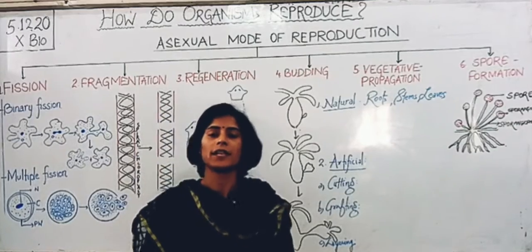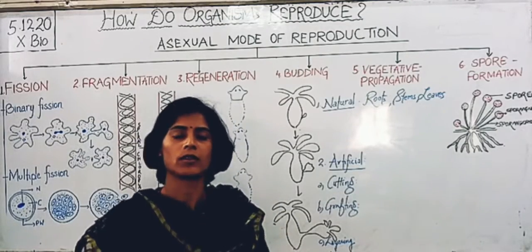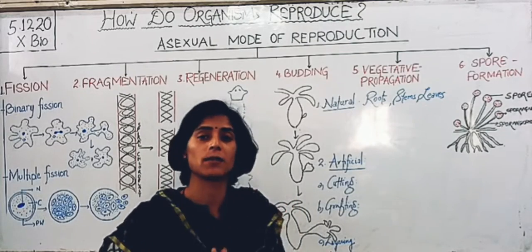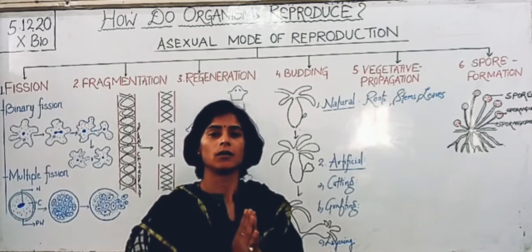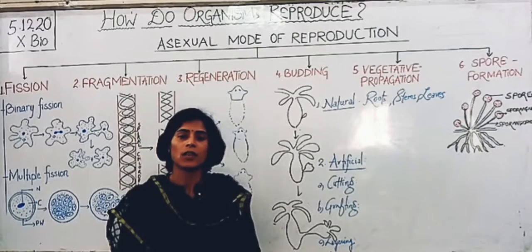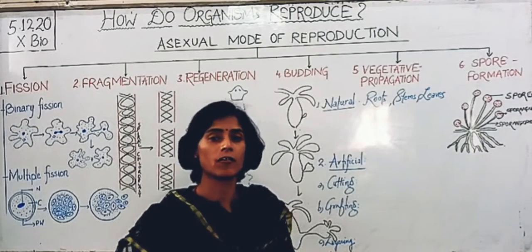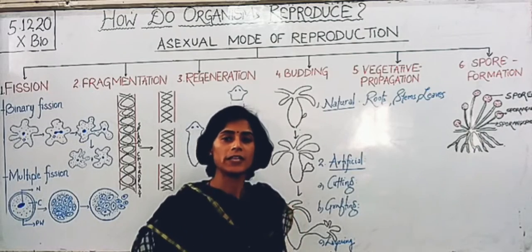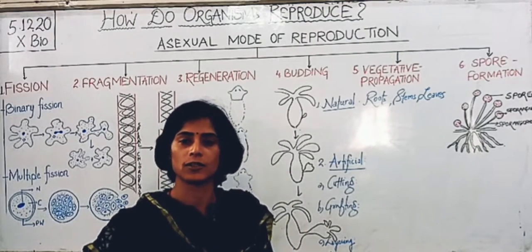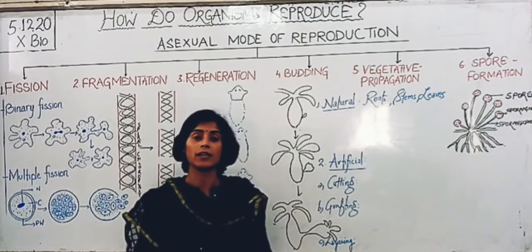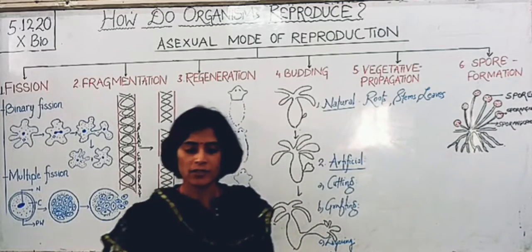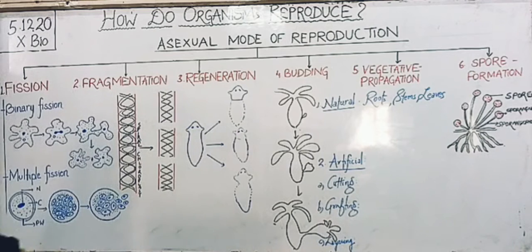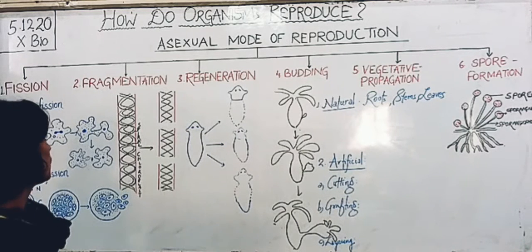Well, students, in the last class we discussed the chapter reproduction, where we introduced the chapter by discussing different types of reproduction. We even discussed the fundamentals of reproduction, how DNA controls the synthesis of proteins. We discussed variations and the advantages of variation. Well, students, in today's class we are going to talk about the asexual mode of reproduction.